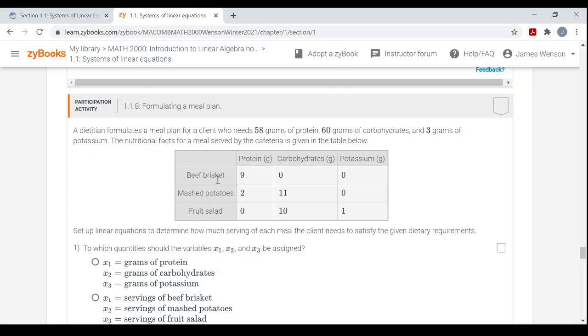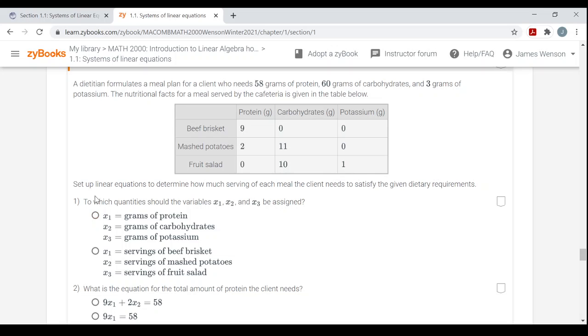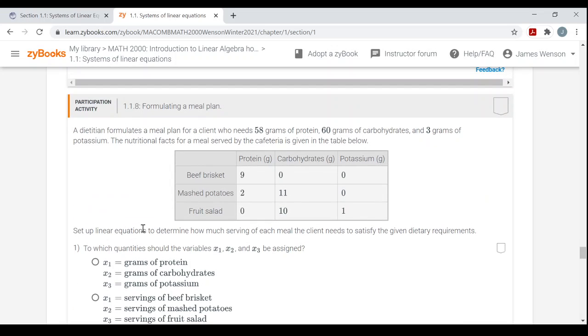All right. So beef brisket has 9 grams of protein, no carbs, no potassium. Mashed potatoes has 2 grams of protein, 11 carbs, and no potassium. And fruit salad has no grams of protein, 10 grams of carbs, 1 gram potassium. Okay. Set up linear equations to determine how many servings of each meal the client needs to satisfy the given dietary requirements.